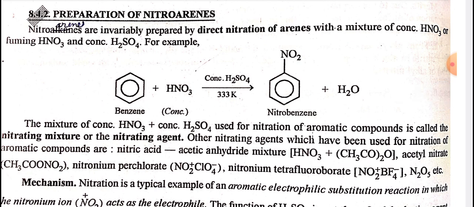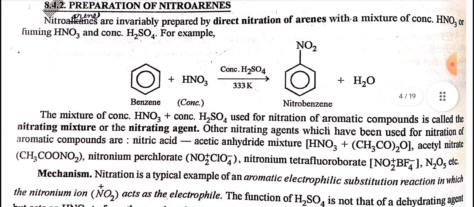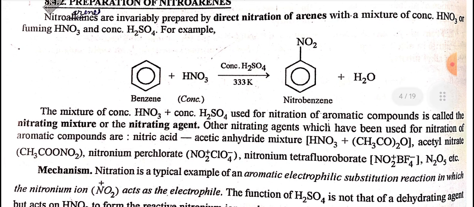Preparation of nitroarenes. Nitroarenes are invariably prepared by direct nitration of arenes with a mixture of concentrated HNO3 or fuming HNO3 and concentrated sulfuric acid. For example, when benzene reacts with concentrated HNO3 in the presence of concentrated H2SO4 at 333 Kelvin, it gives nitrobenzene plus water. The mixture of concentrated HNO3 plus concentrated sulfuric acid used for nitration of aromatic compounds is called nitrating mixture